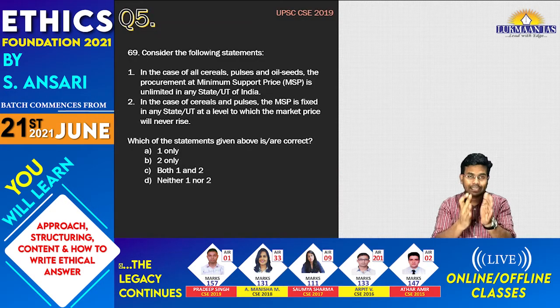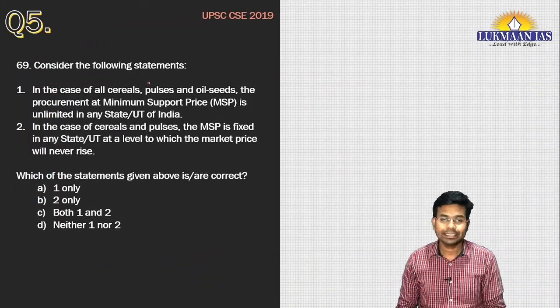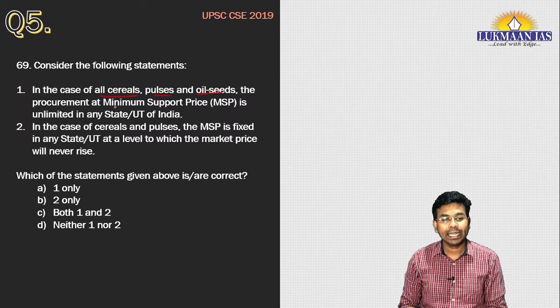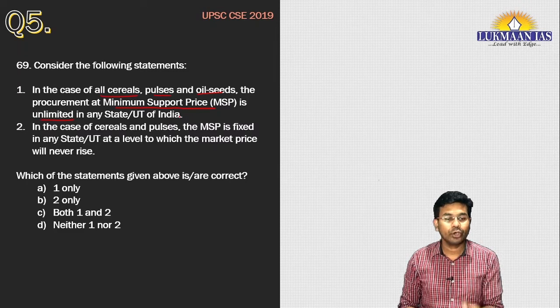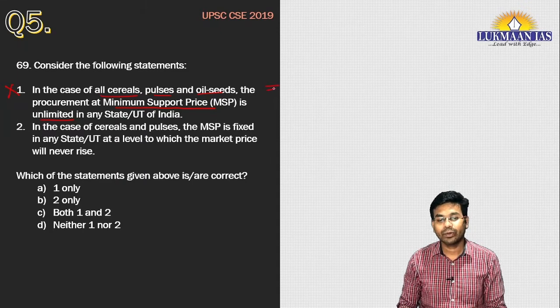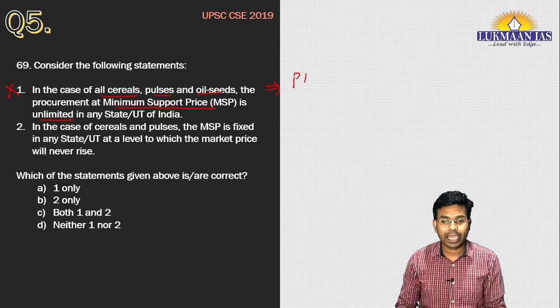Now let us take the next question. This question says, consider the following statements. In the case of all cereals, pulses and oil seeds, the procurement at minimum support price is unlimited in any state or union territory in India. This statement is incorrect because there is a guideline under PM Asha.